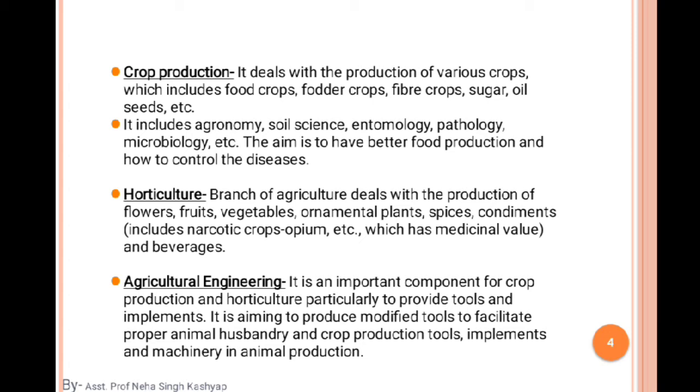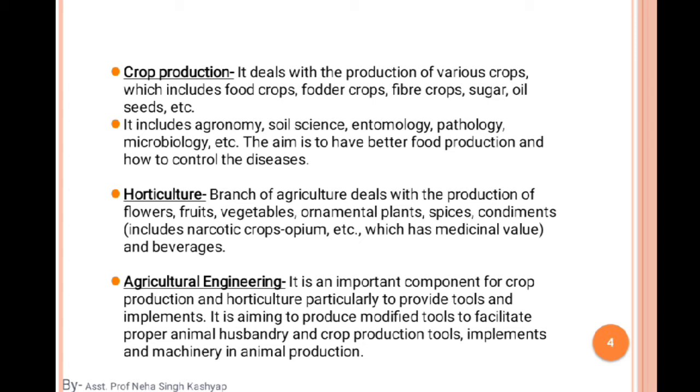Okay, so these two branches deal with the protection of crops. Okay, crop protection we can say. So what kind of crop protection? In entomology we deal with insects, how insects harm our particular crop, and how we prevent and cure the crop through insecticides and pesticides.